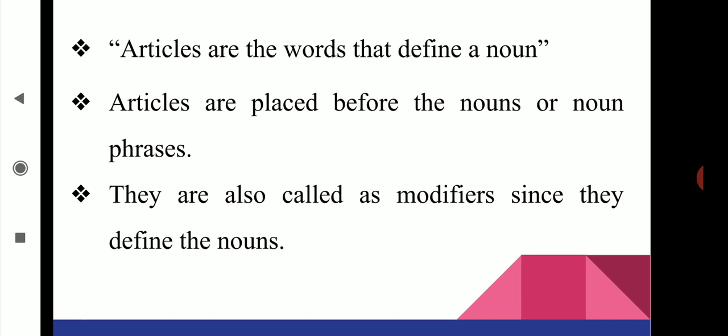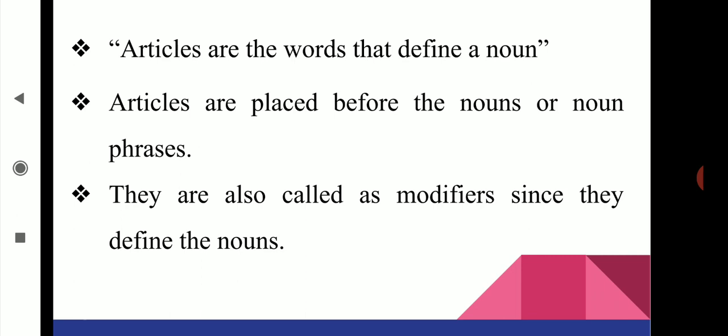You are all familiar with nouns. Then what about a noun phrase? I will explain. A noun phrase is a combination of a noun as well as a phrase. Then what is meant by a phrase? A phrase is a word or group of words that cannot stand by itself but can have a meaning.